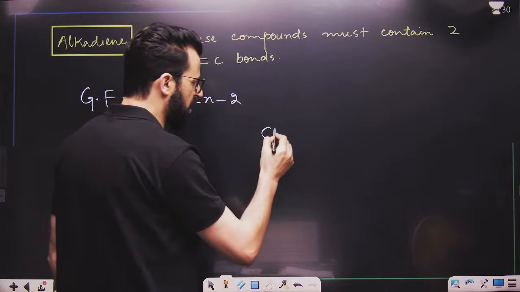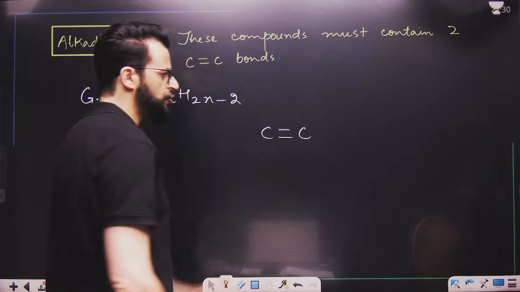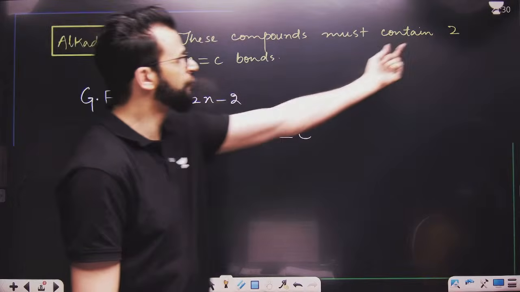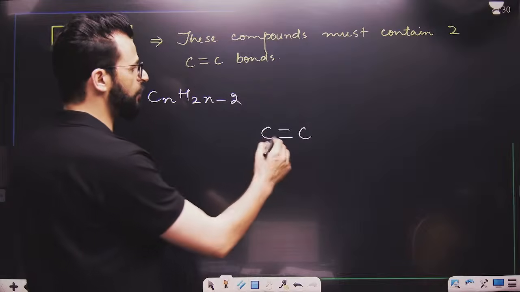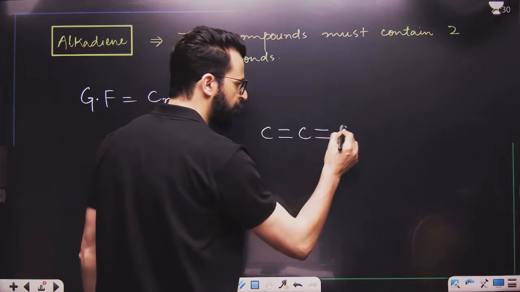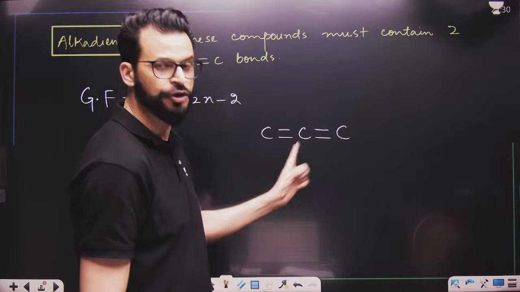Can I say this is a carbon-carbon double bond? But this is only 1 carbon-carbon double bond. We have to form 2 carbon-carbon double bonds, so I have to form 1 more. That means there should be at least 3 carbons.